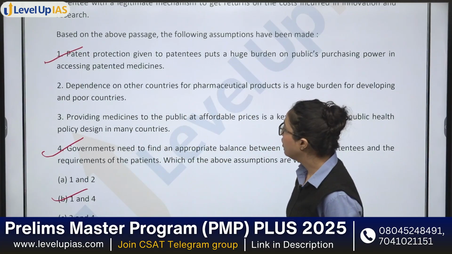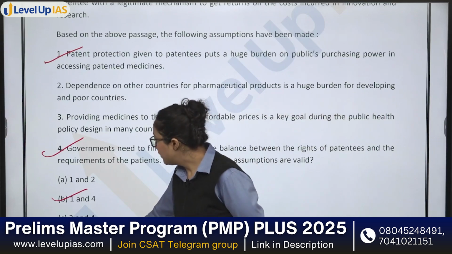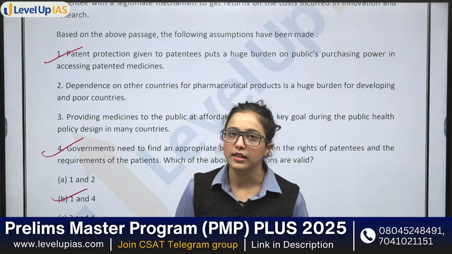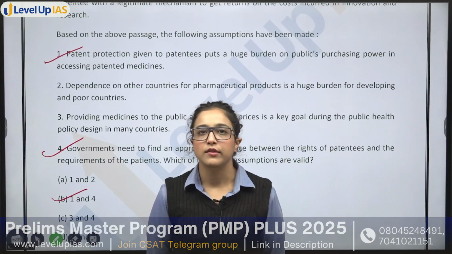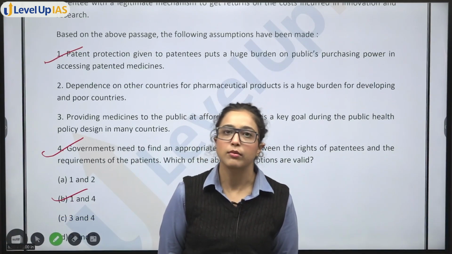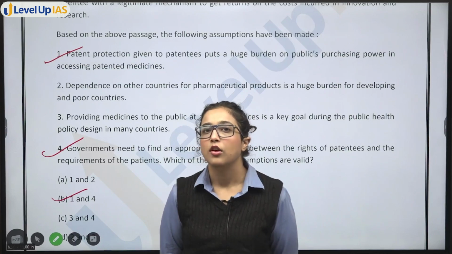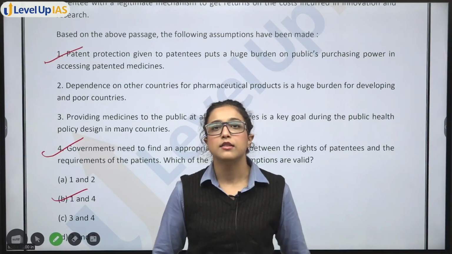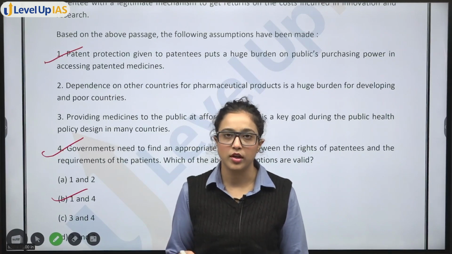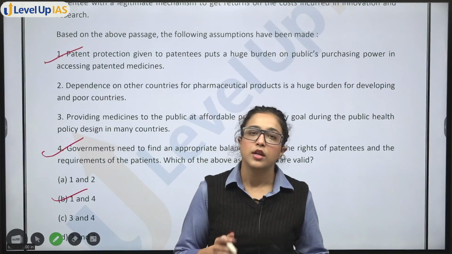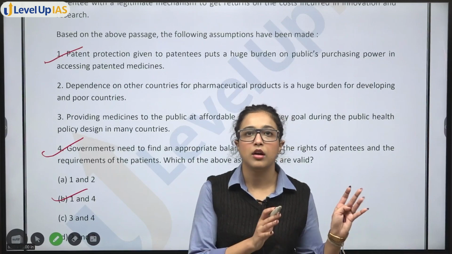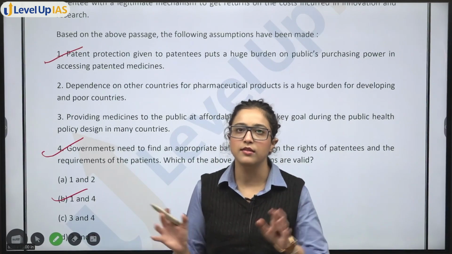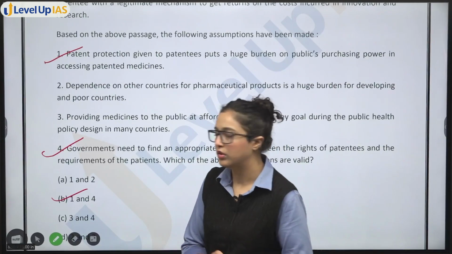Okay. So, as you see, in this question all the options were looking like they can be the answer, but once you read the passage, you can clearly eliminate options 2 and 3, because obviously the author has no point of view about 2 and 3. It is not about developing countries, poor countries and so on. It is more about patenting the medicines and the people who want to afford the medicines, striking a balance between these two.